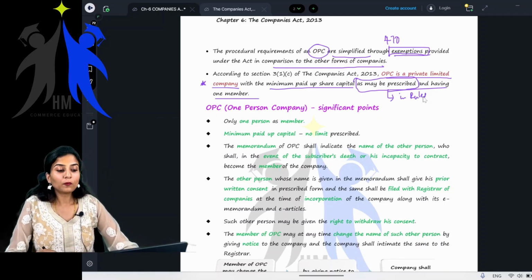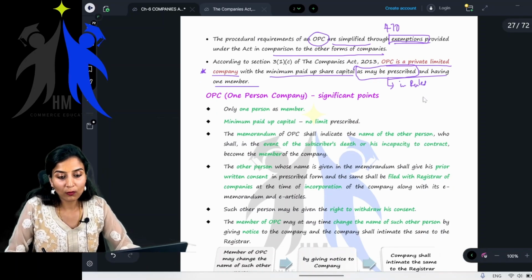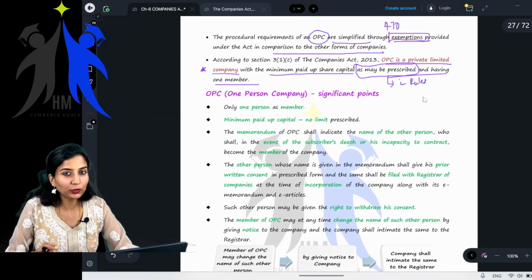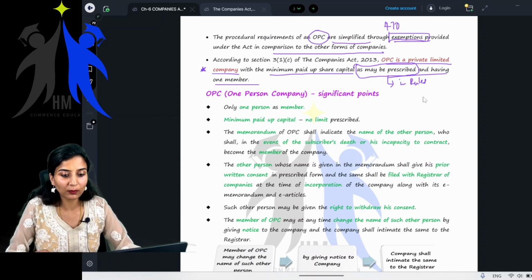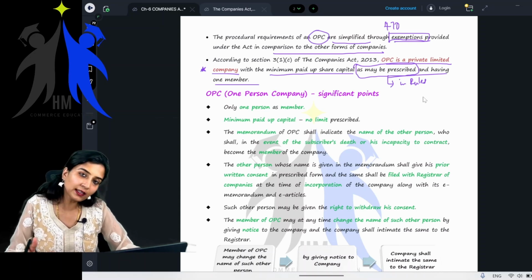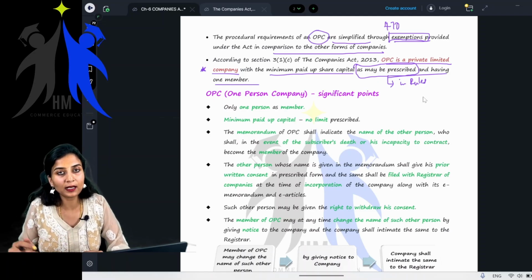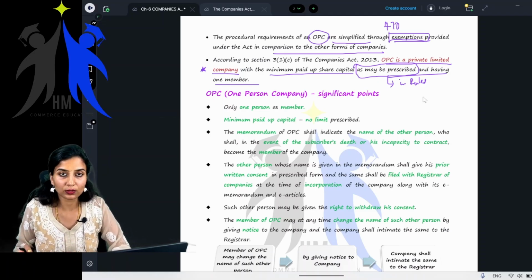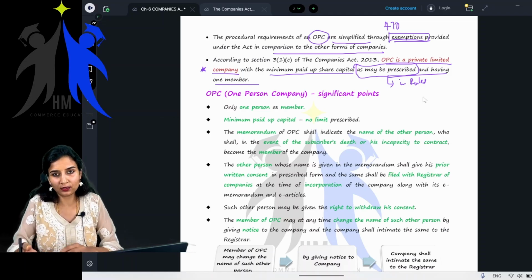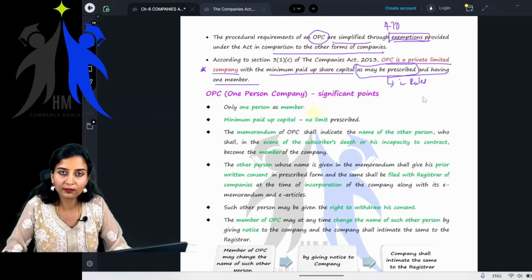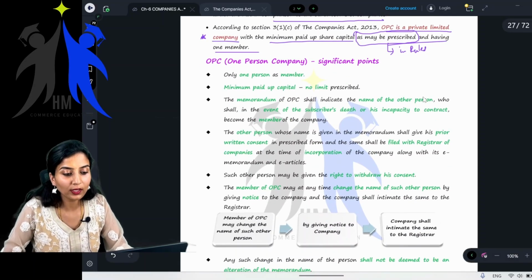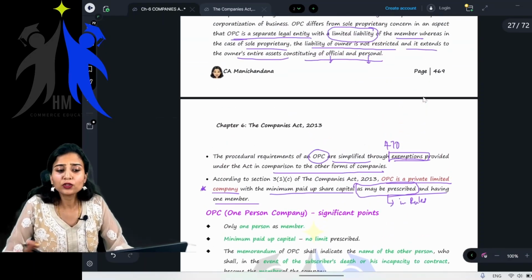Okay. Now, what are these rules? You will get a better understanding when we do small company. So I'll tell you what it is when we discuss small company. As of now, as may be prescribed means whatever is prescribed will be in the Companies Rules. Okay, you will understand. Maybe today itself, we will do small company and you will understand. Okay, fine. So this much is clear.